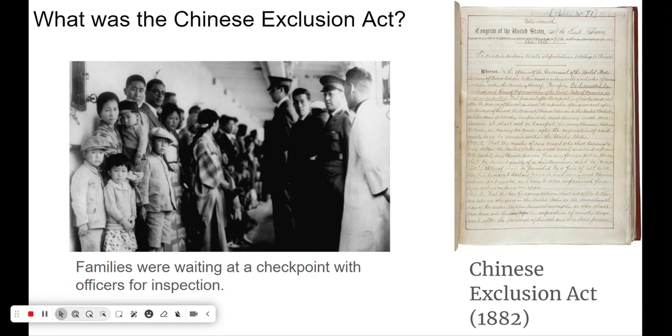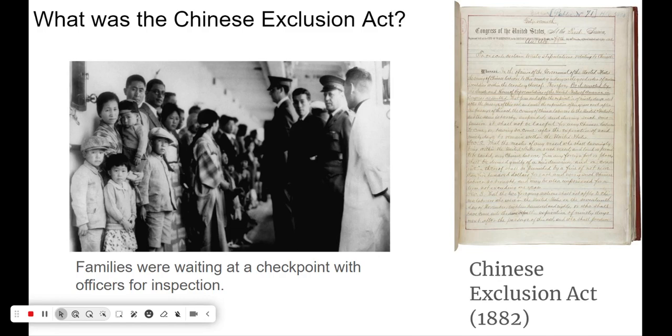It was the law that banned Chinese people from coming to the United States and from becoming citizens, which no other group had ever faced. Why was this law passed? The law was passed because many white workers were worried about Chinese immigrants taking their jobs and lowering their wages. They believed that Chinese people could not fit into American society and were not worthy of the same rights as others. The law started 90 days after it was passed.